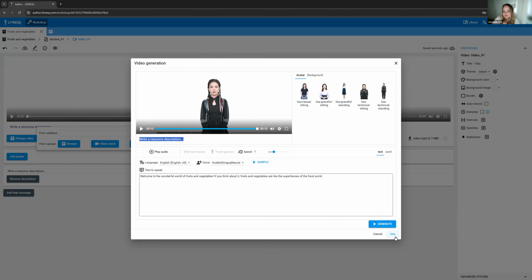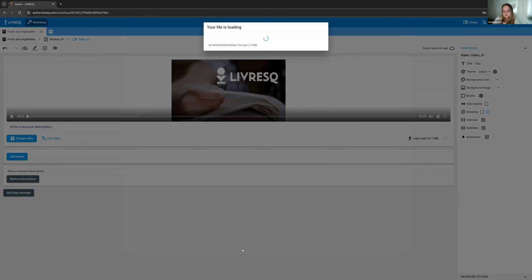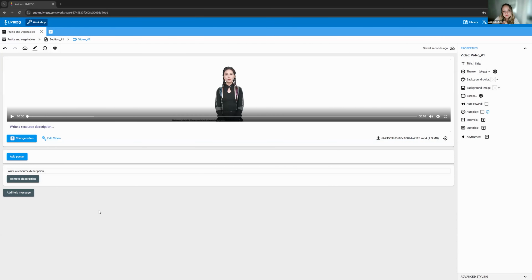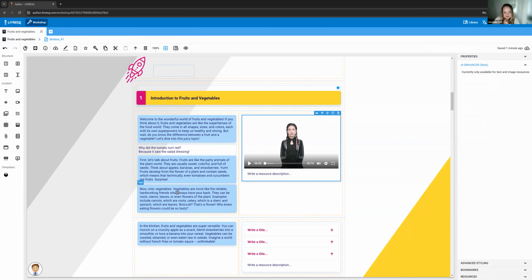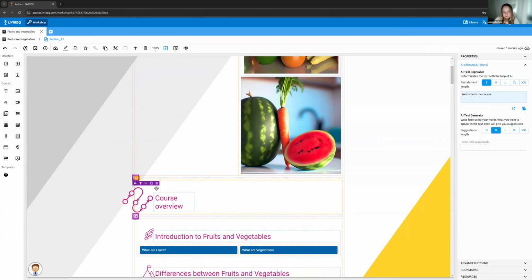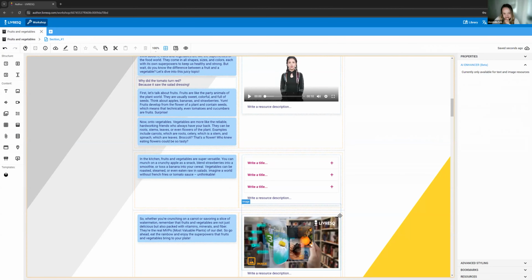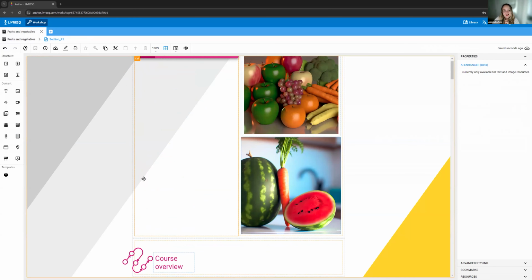Once I've generated everything, if I click use, the video will automatically be integrated. If I go back to my section, I can see this video. I'm just going to very fast delete my assistants. I don't need them since I'm here.